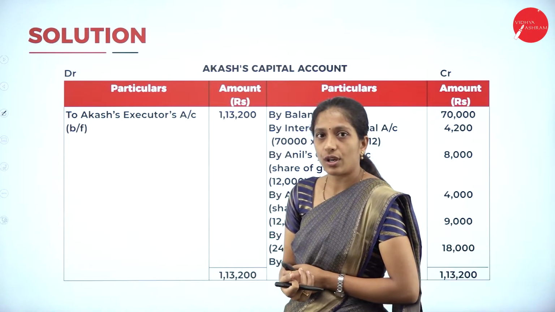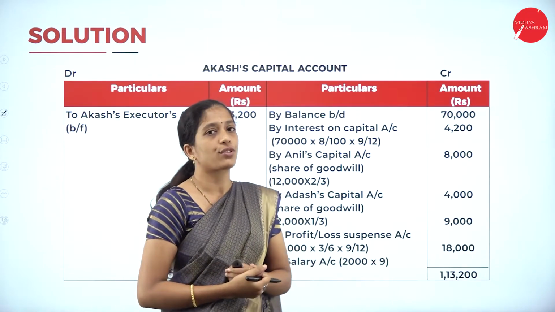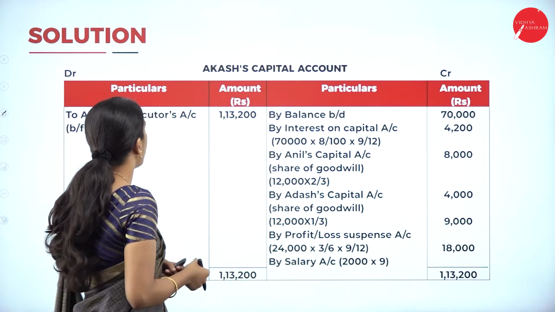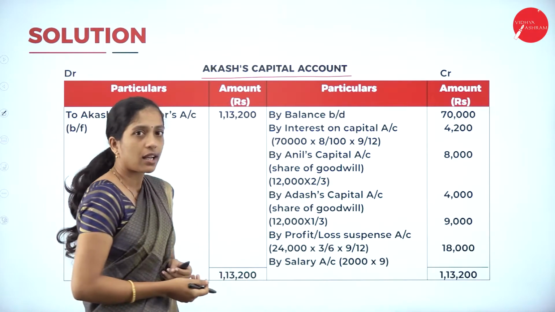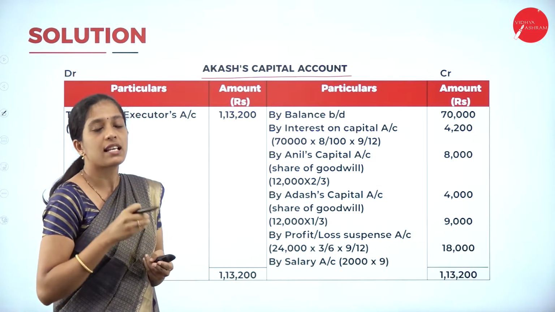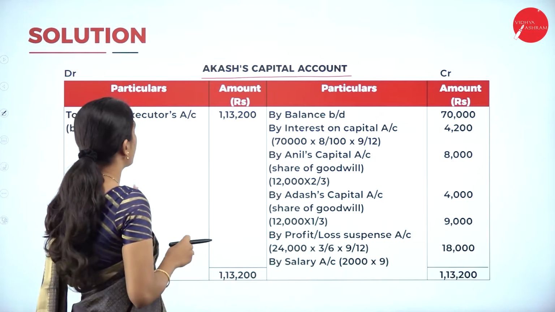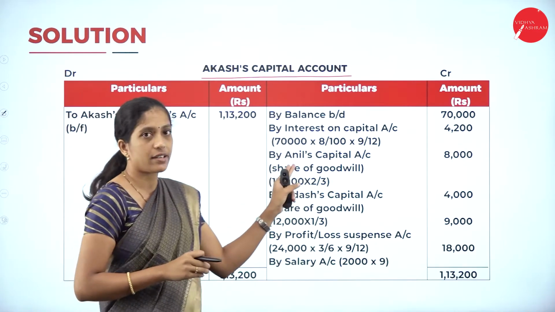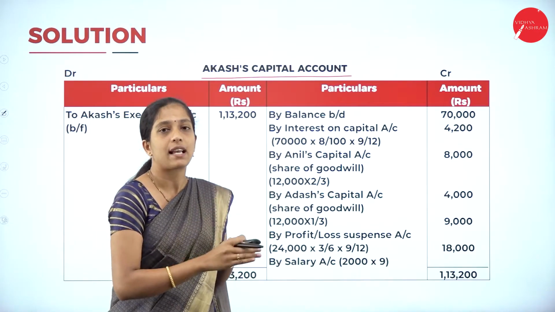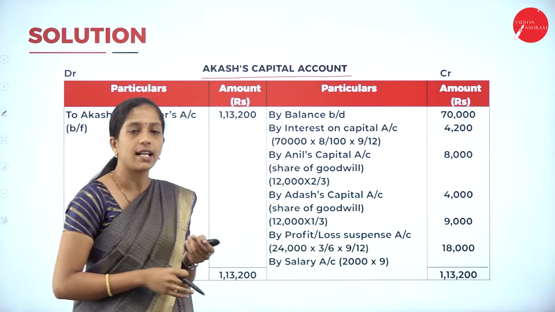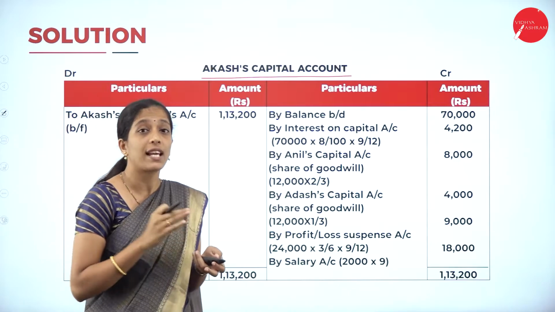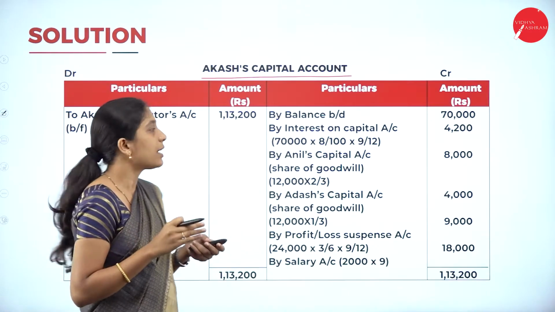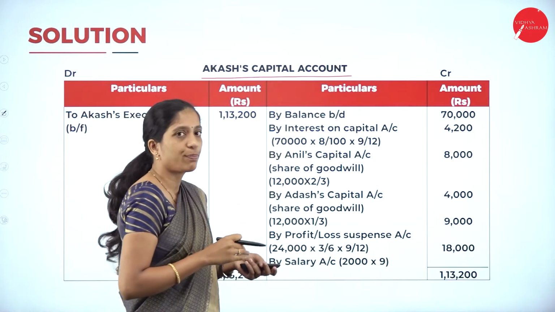You know the format, how to begin your solution. Write the heading Akash Capital Account. Who is Akash? He is the deceased partner. So Akash Capital Account, debit side and credit side, with particulars and amount on each side. First, bring down the balance of his capital, by balance brought down.